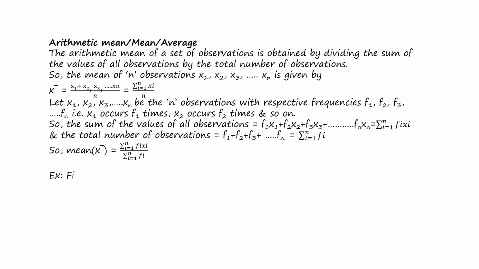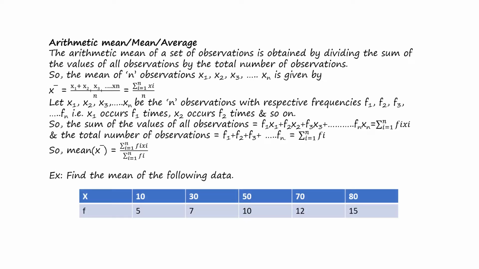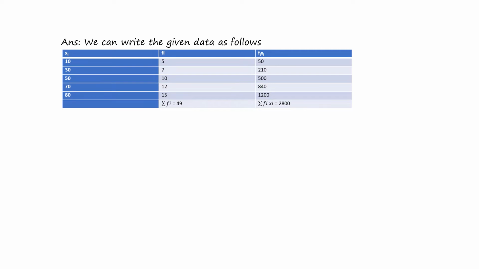Let's see an example. Find the mean of the following data. The data is given as x and f, that means the data and the respective frequencies. Let's see the answer. We can write the given data as follows. So here we have taken xi, fi, and we have multiplied xi with fi.